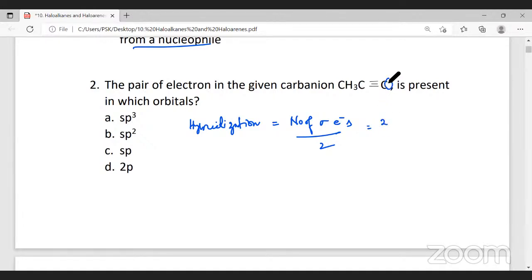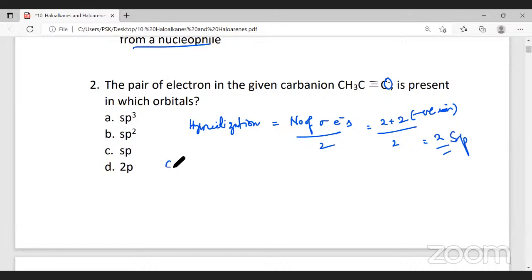Since this has a carbanion, negative charge, it indicates 2 more electrons because it is a negative ion. Therefore we have written 2 electrons. Divided by 2, it will be 2. So the hybridization number is 2. It means it can show sp hybridization.